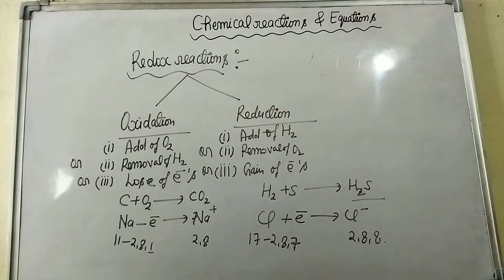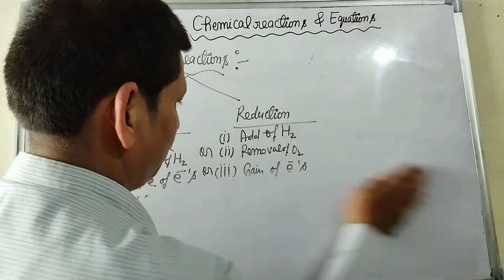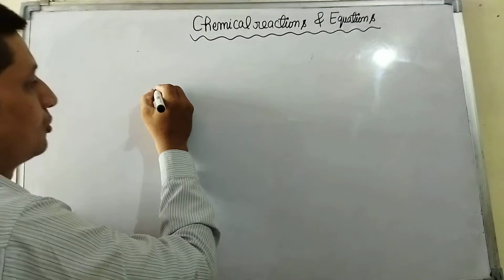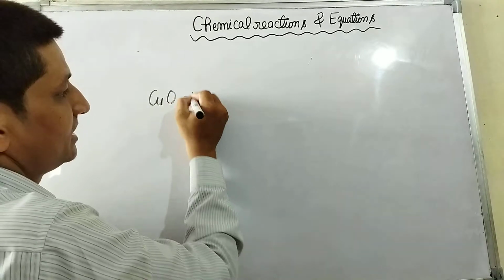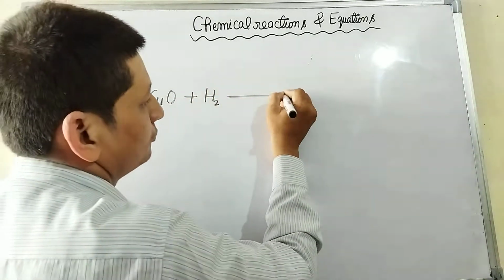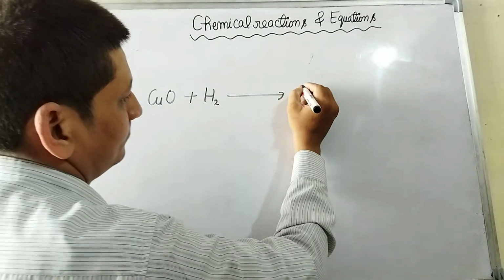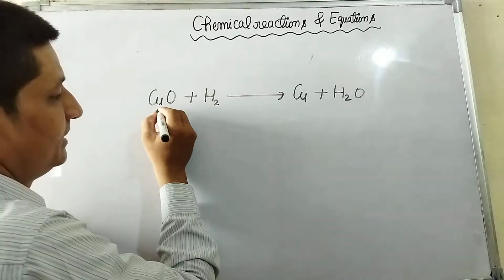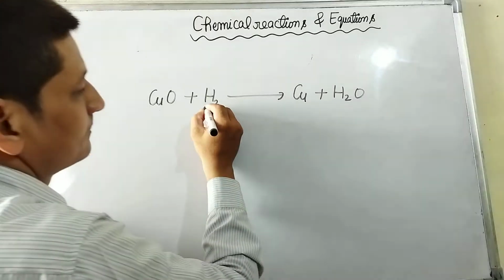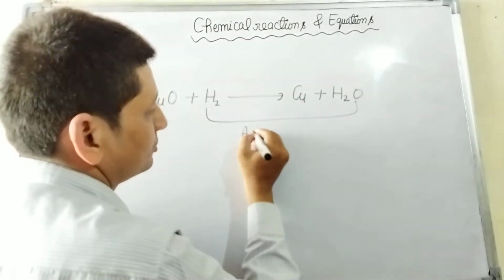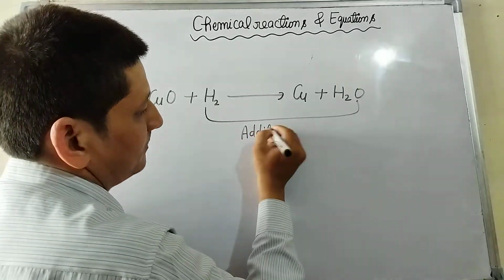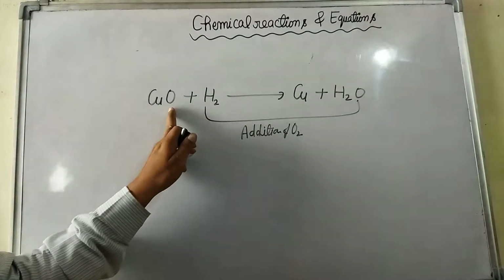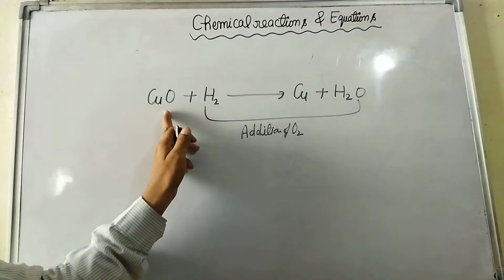Now I am giving you an example based on oxidation, reduction or redox reaction. Copper oxide reacts with hydrogen to give copper metal and water. Now look here. H2 takes oxygen from copper oxide, and H2 plus O gives H2O.